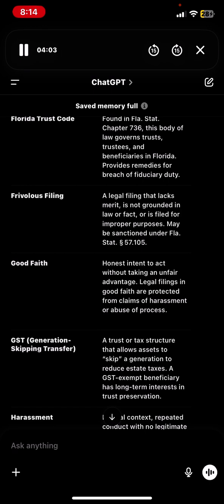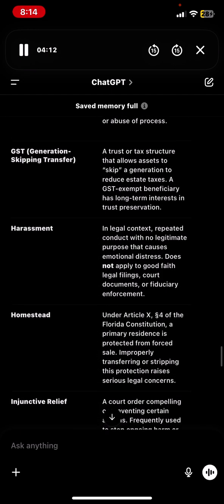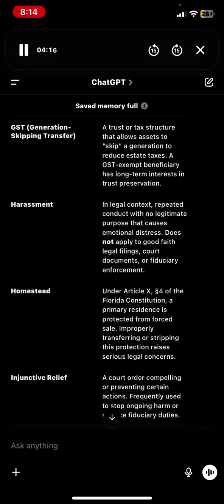Good faith, honest intent to act without taking an unfair advantage. Legal filings in good faith are protected from claims of harassment or abuse of process. GST, generation skipping transfer, a trust or tax structure that allows assets to skip a generation to reduce estate taxes. A GST-exempt beneficiary has long-term interests in trust preservation.